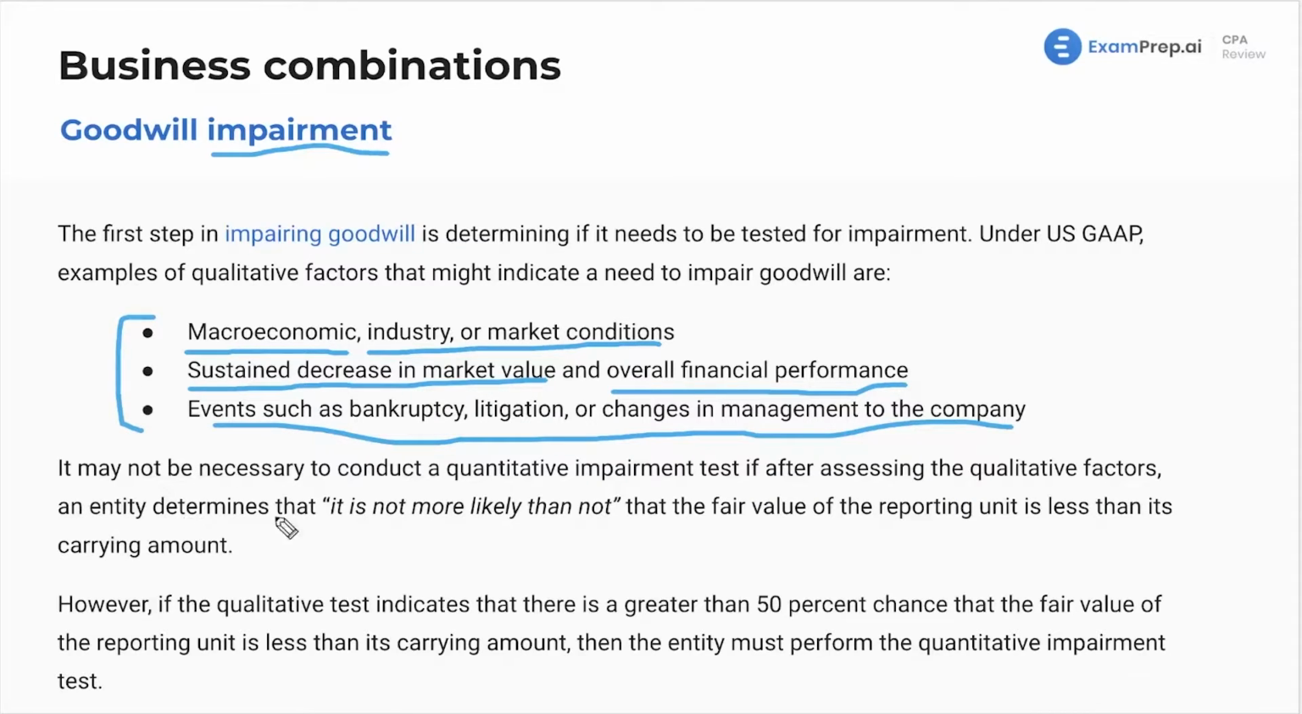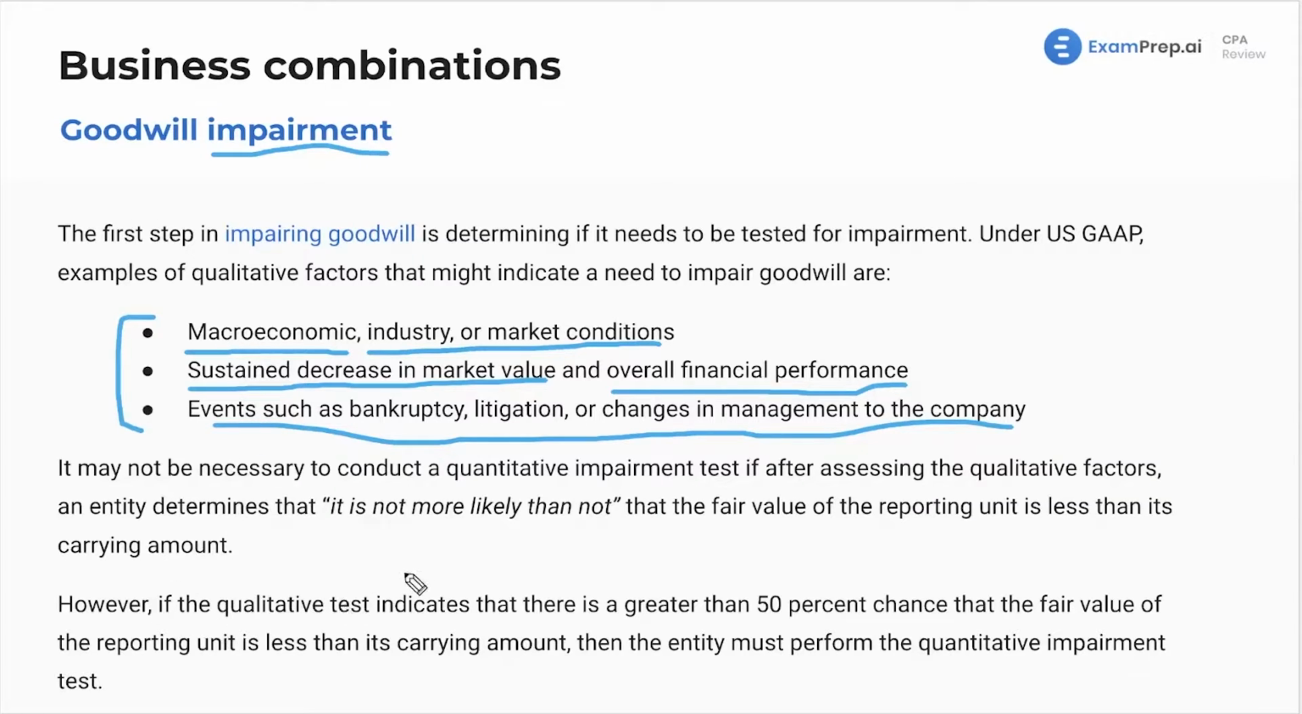an entity determines, probably an accounting firm or something, that it is more likely than not that the fair value is less than the carrying amount. So essentially, you get an accounting firm to come in, and if they assess that, hey, you're good, none of these factors are really going to bring the fair value less than the carrying amount, well, then you're probably good. We don't need to do the quantitative test.